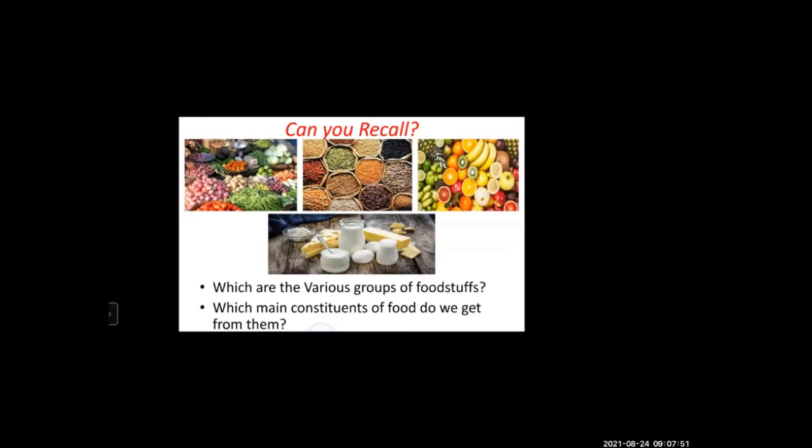Now, as you are grown up, I'm going to discuss this concept with you: the constituents of food means the energy is being divided into various parts. All right, so this we are going to study. Children, living things take food and water and use them for a variety of purposes.